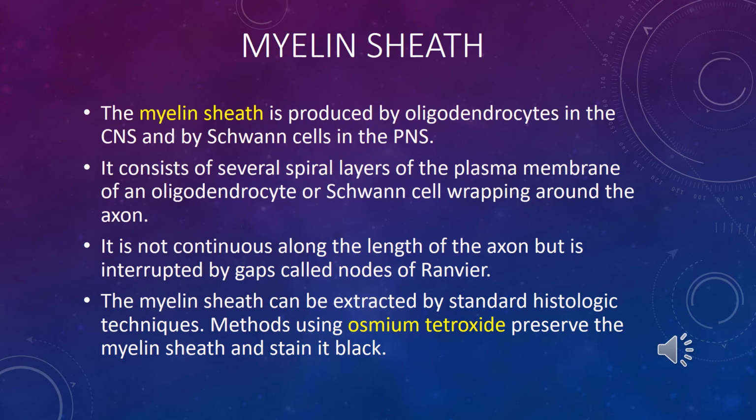On previous slides, I told and showed you specific neuroglial cells which provide formation of myelin sheaths in the central and peripheral nervous system. Myelin sheath is formed in the central nervous system by oligodendrocytes and by Schwann cells in the peripheral nervous system. It consists of several spiral layers of plasma membrane which surround the neuron process. It may be an axon, maybe a dendrite also. And it continues its position with some parts of neuroglial cells, oligodendrocytes and Schwann cells,